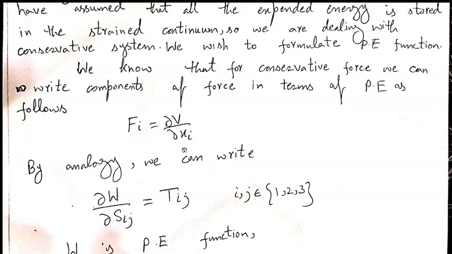Now we will write by analogy of this equation.